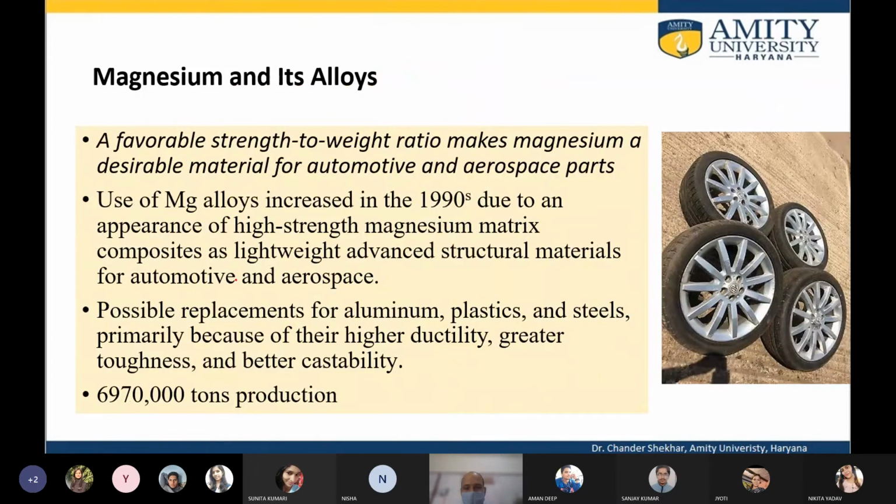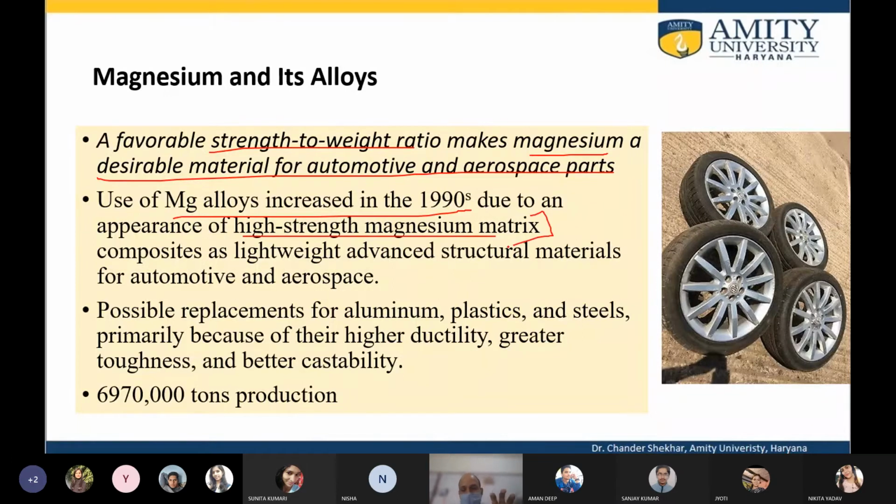So magnesium, having a high strength to weight ratio, makes magnesium a durable material in automotive and aerospace parts. The use of magnesium based alloys increased in the 1990s because of the high strength magnesium matrix composite.